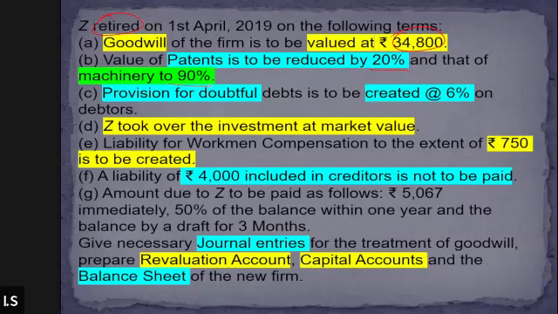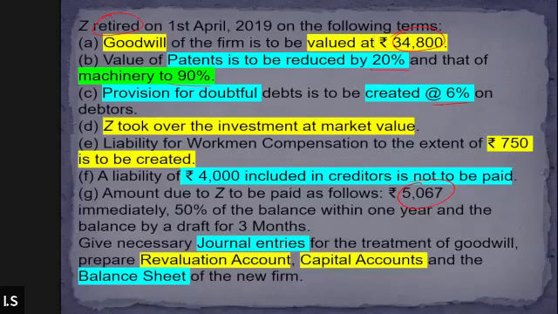Machinery is reduced by 5%. Provision for doubtful debt is created at 6%. Z took over the investment at market value. Liability for workman compensation of 750 is to be created. Liability of rupees 4,000 included in the creditor is not to be paid. Amount due to Z to be paid as follows: 50% immediately, 50% of the balance within 1 year, and the balance by a draft.